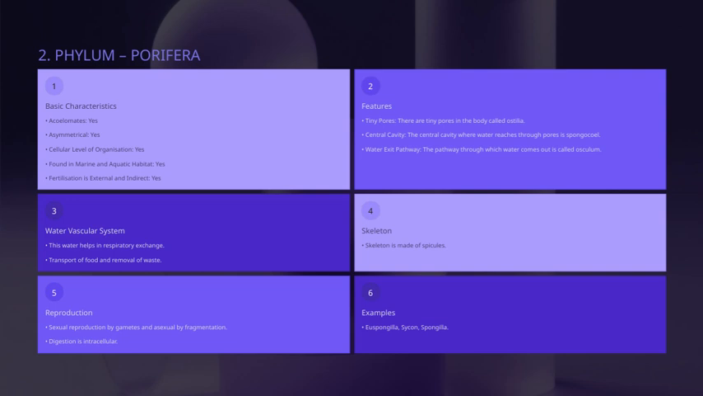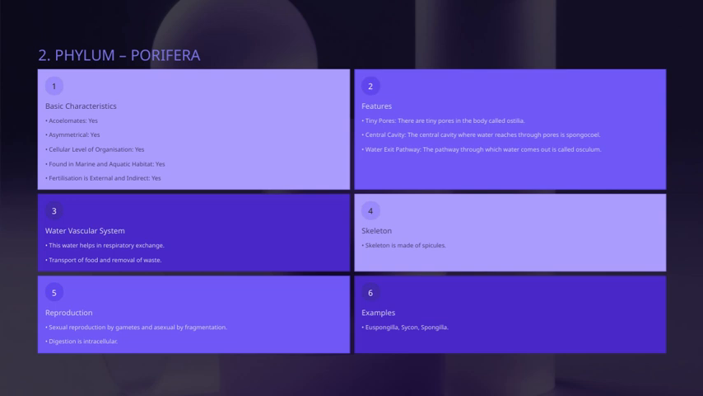Now, regarding how water moves through these organisms, there's a specific pathway for water to exit the sponge. This is called the osculum, which is essentially the main opening at the top through which water leaves after circulating through the sponge's body. Inside, there's a central cavity called the spongocoel.